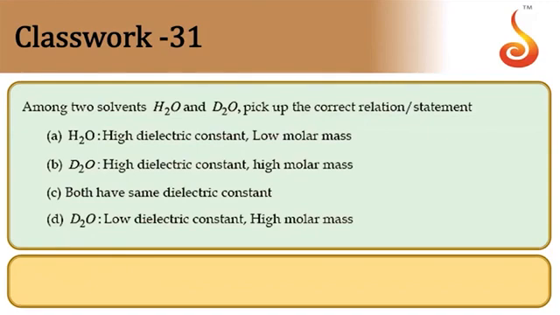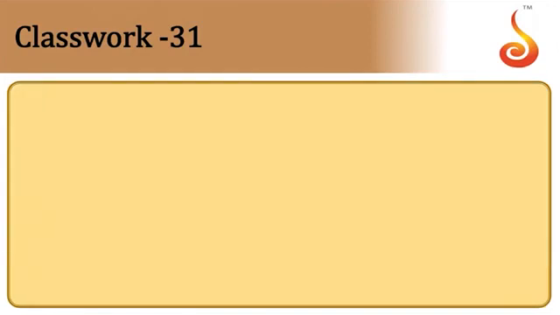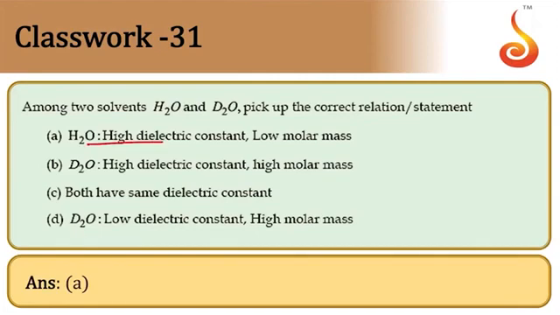Then, among the two solvents H2O and D2O, pick the correct statement or relation between those two. H2O has high dielectric constant, it's true. Low molar mass, also true, because the molar mass of D2O is higher than that of H2O. So option A is correct, having high dielectric constant as well as low molar mass when compared to D2O. So A is the answer.